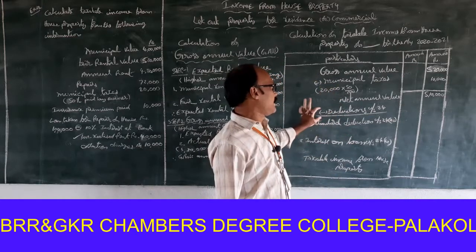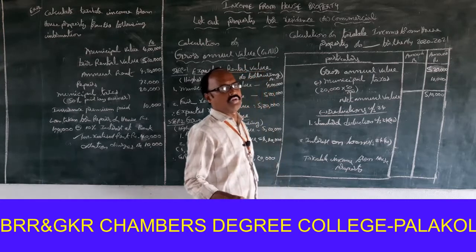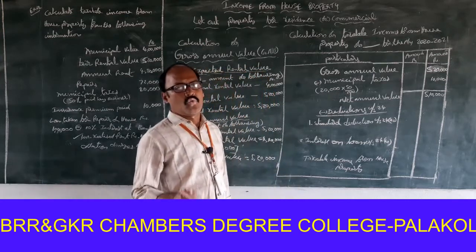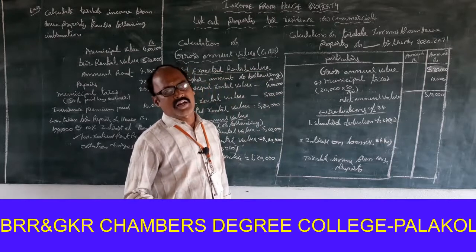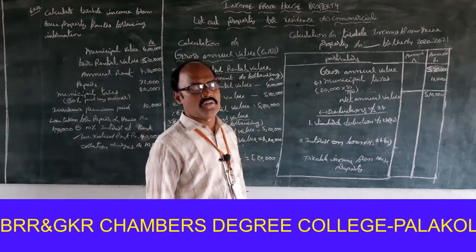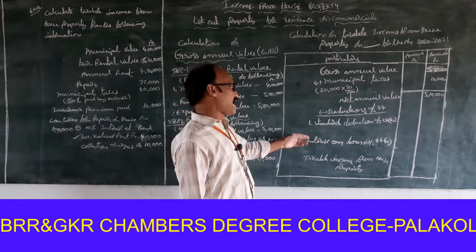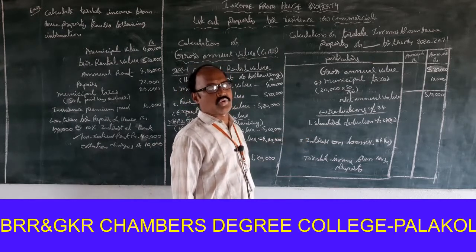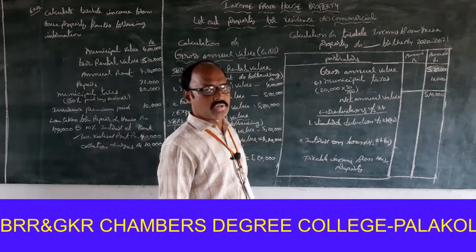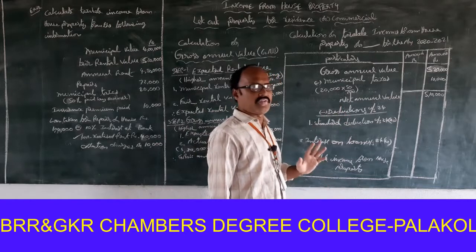Next, deductions under section 24. Two deductions are allowed under section 24. One is standard deduction under section 24A. Second one is interest on loan under section 24B. Standard deduction under section 24A is allowed at 30% on net annual value, you know very well.